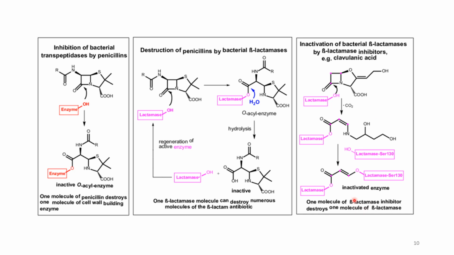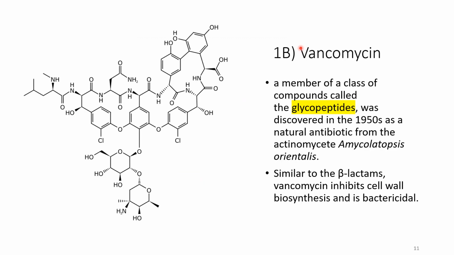We can see that one molecule of beta-lactamase inhibitor can bind to two different molecules of the enzyme. The second class of compound that also works on the cell wall biosynthesis of the bacteria is vancomycin.